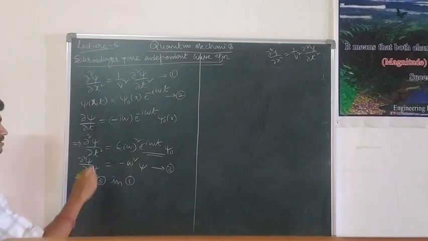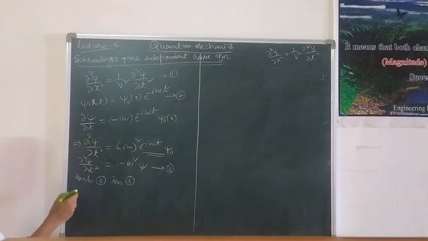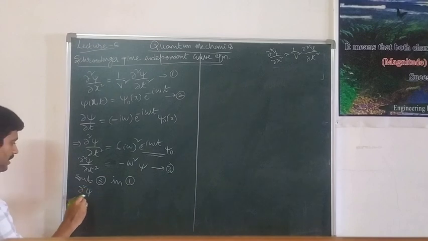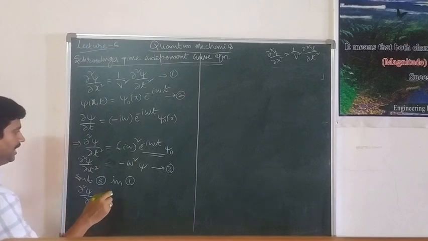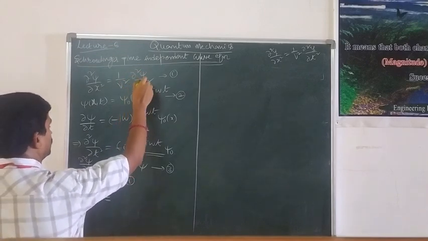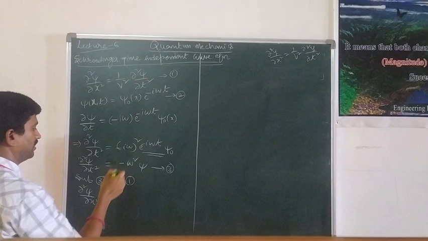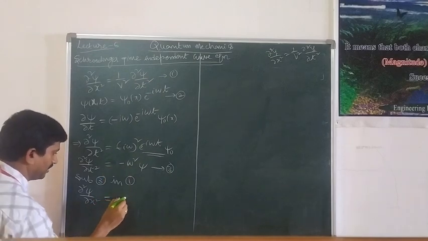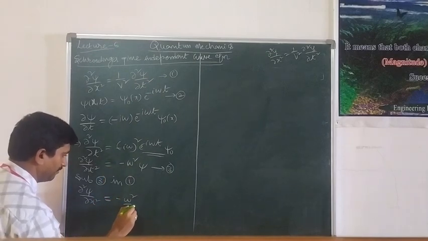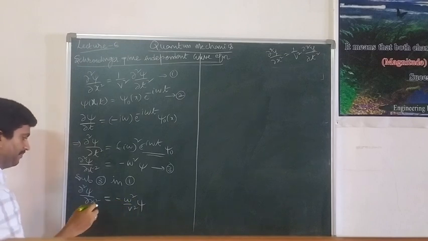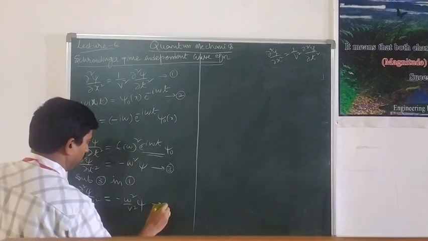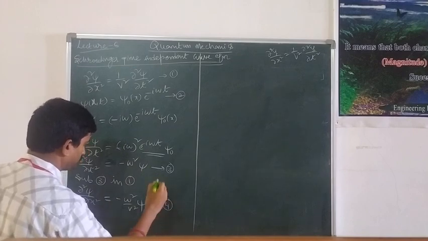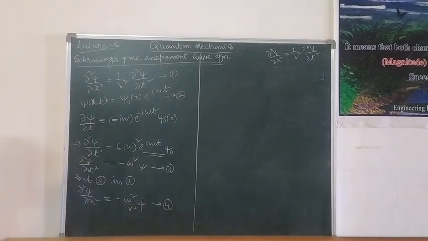Then dou square psi by dou x square is equal to minus omega square by v square into psi. Let it be named equation number 4.